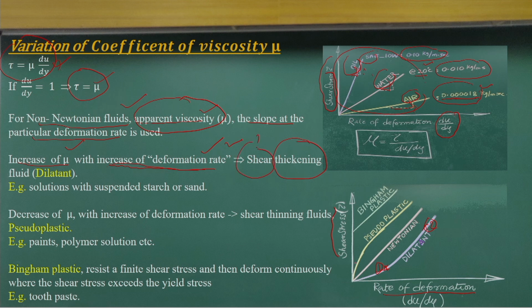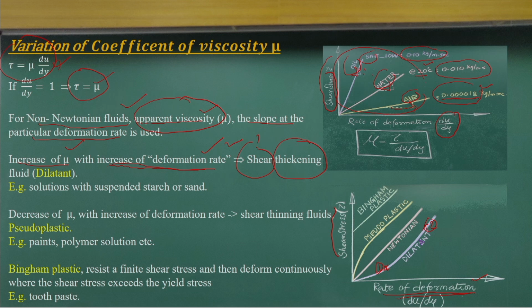But if you look at this curve, which is a pseudoplastic, it indicates that the slope decreases as the rate of deformation increases. That means you need less shear force at the higher deformation rate as compared to the low deformation rate.